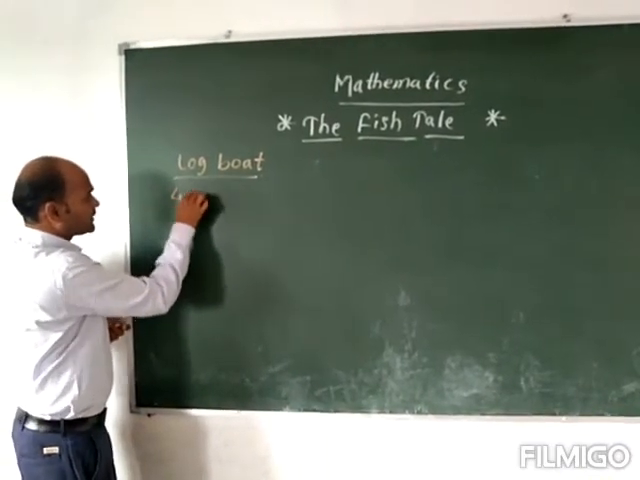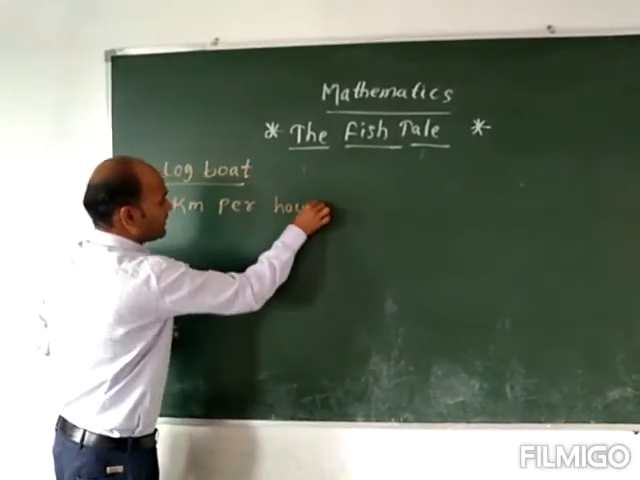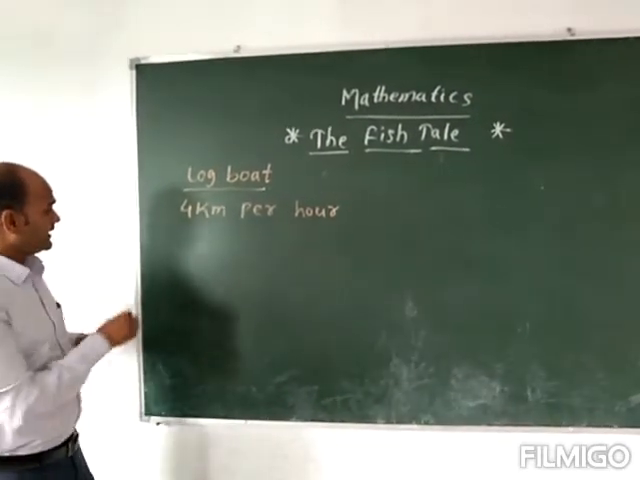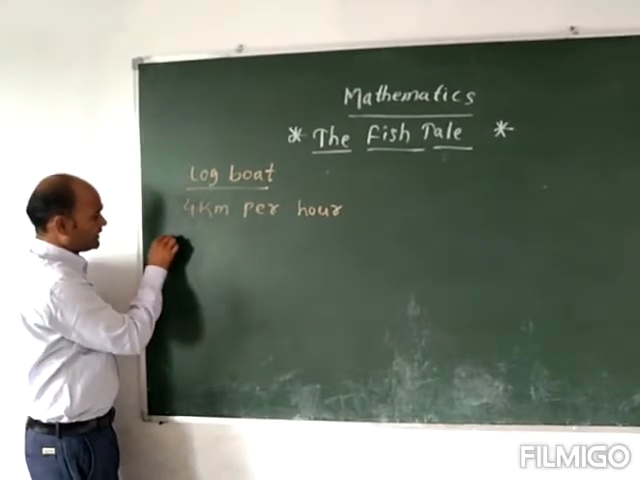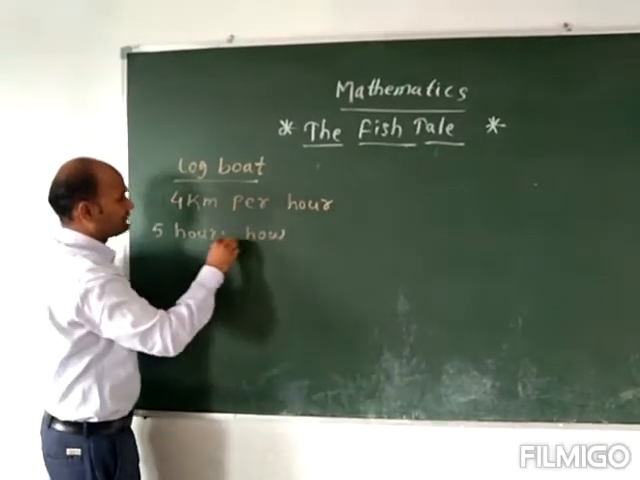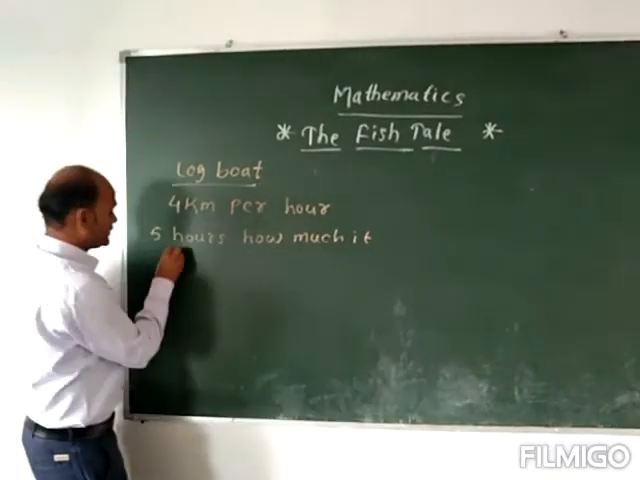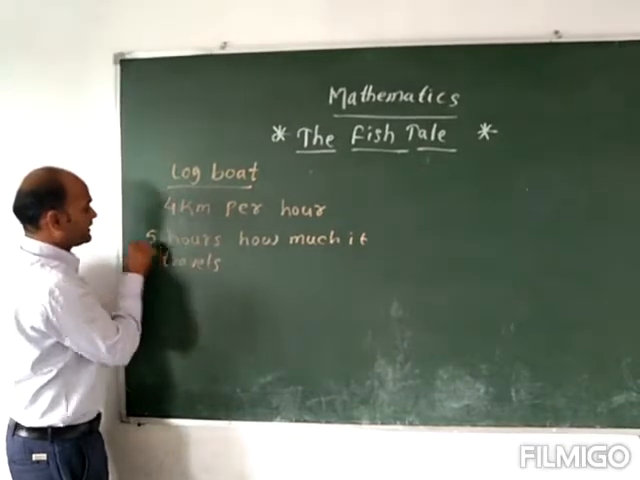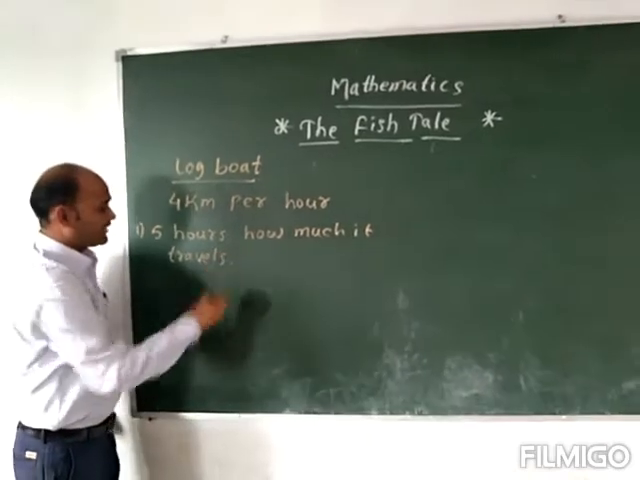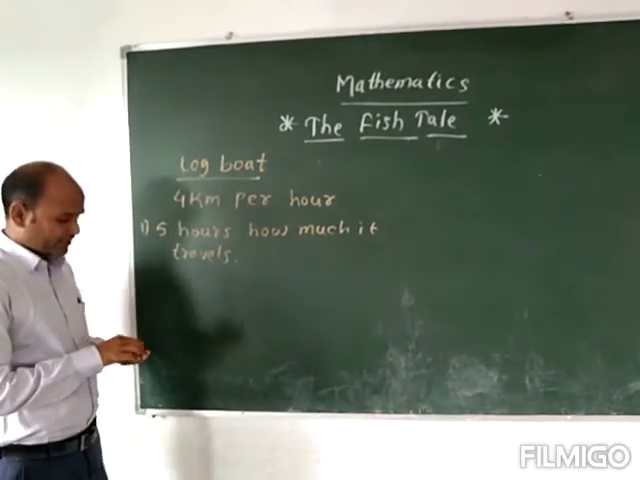and it moves with the speed of 4 km per hour. And we can say that if the log boat moves around 4 km per hour, then in 5 hours, how much does it travel? In one hour it runs around 4 km. So in 5 hours, how much does it run?